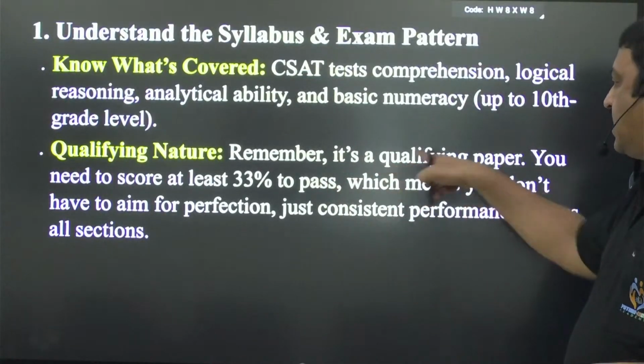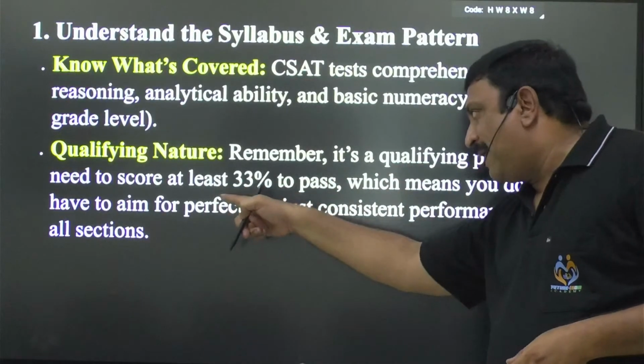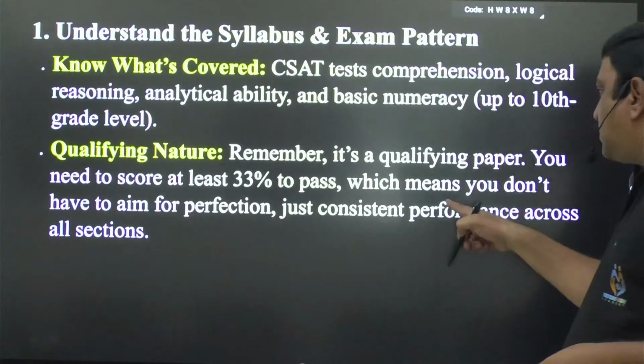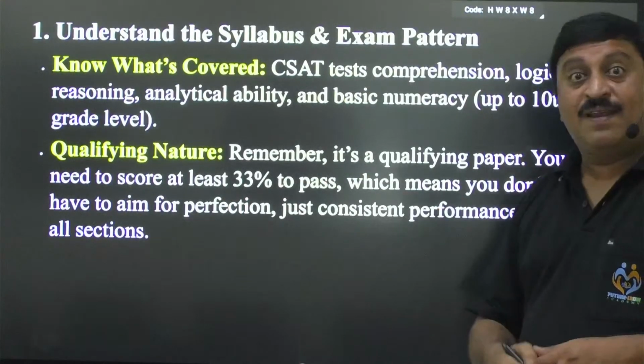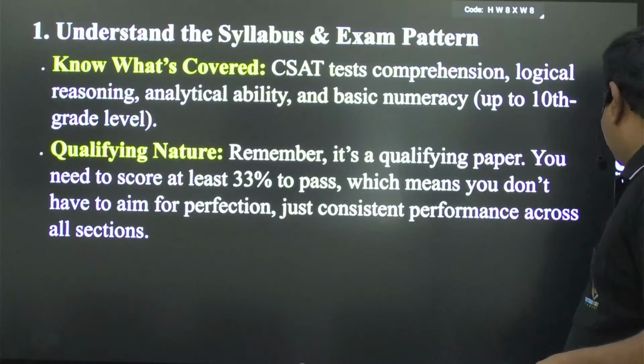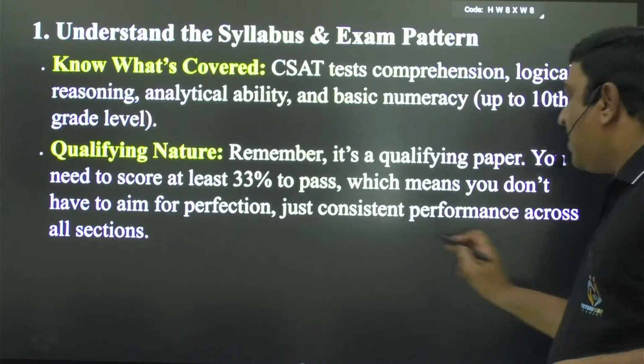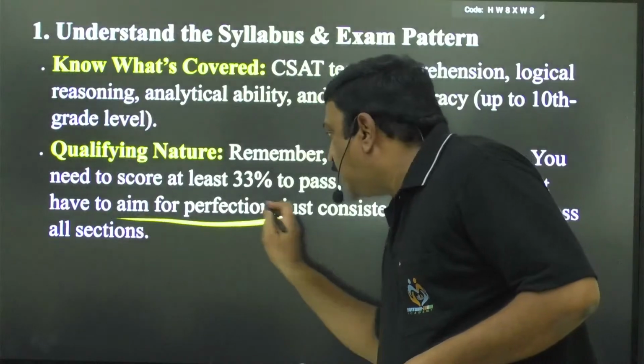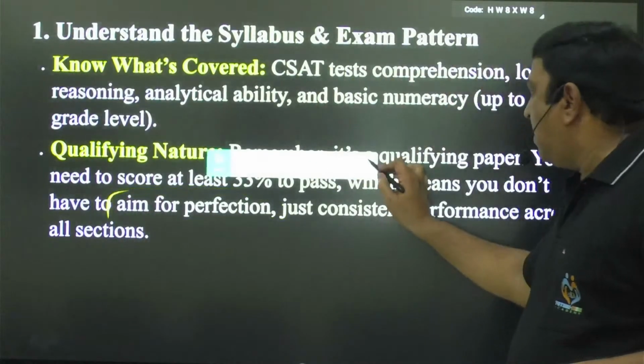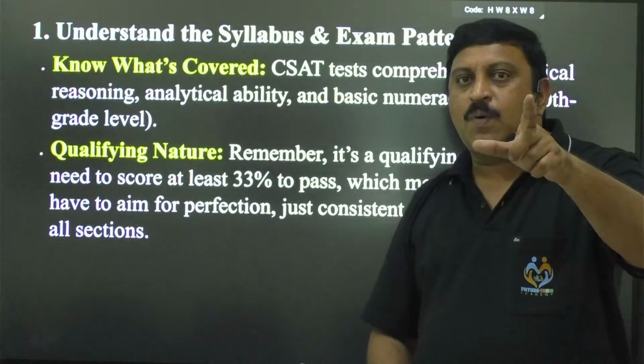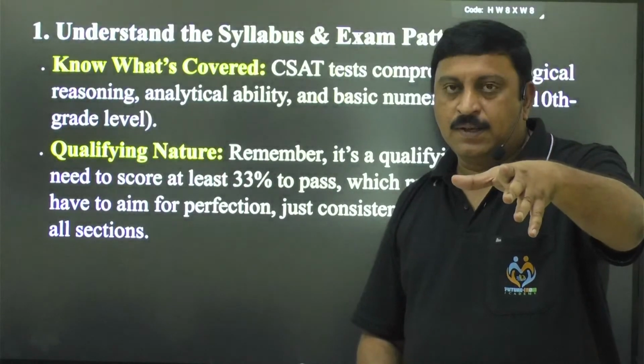So it's a qualifying paper, you need to score at least 33% marks, which means you don't have to aim for perfection. Keep this in mind. Always, I'll stress the same point: don't go for perfection.